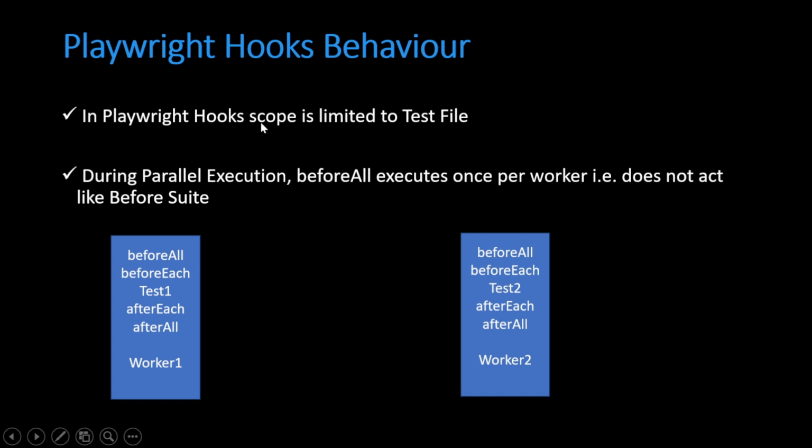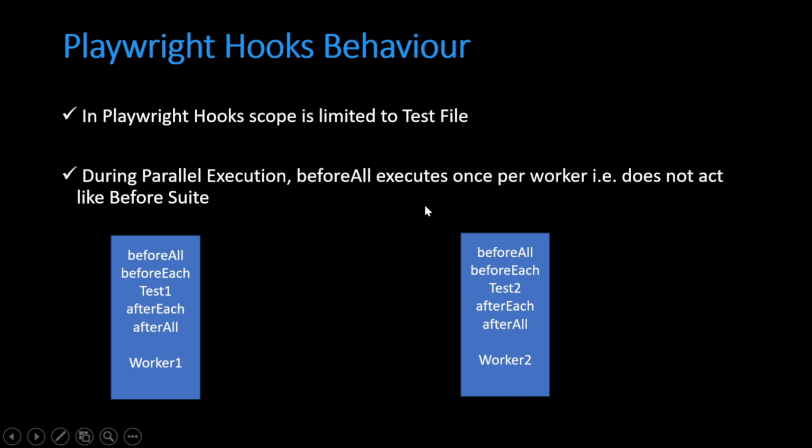We have 4 hooks: beforeEach, afterEach, beforeAll, and afterAll. And they are limited to the test file. Talking about how they behave during parallel execution, for that purpose, let us consider we have a test file, and inside that we have 2 test cases. Suppose we have written different hooks into it, like beforeAll, beforeEach, and afterAll.